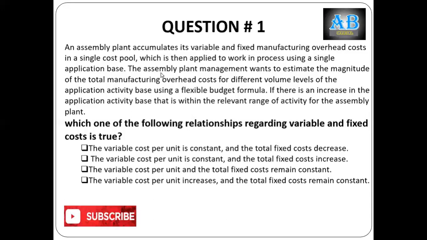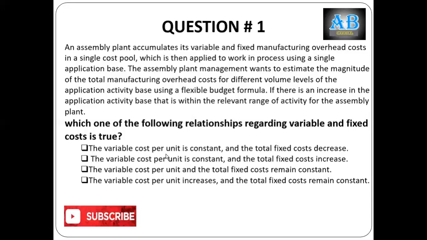Assembly plant management wants to estimate the magnitude of the total manufacturing overhead cost for different volumes of application activity base using a flexible budget formula. If there is an increase in the application activity base within the relevant range of activity for the assembly plant, there is nothing about the requirement of the question in this whole scenario. So first of all, we should dig down these four options.